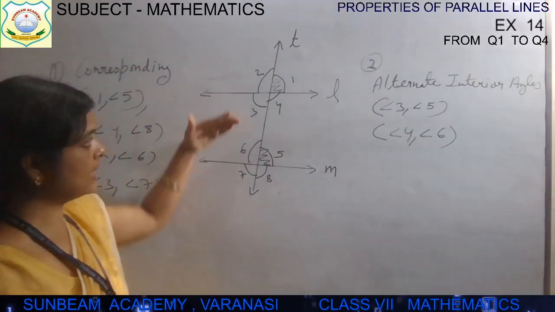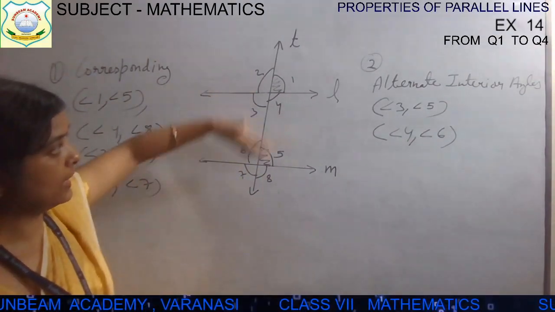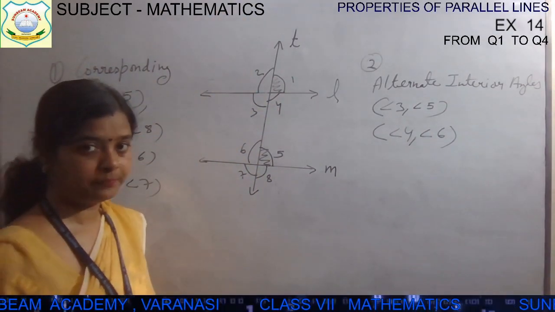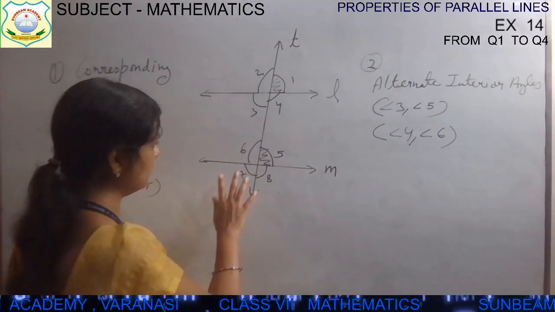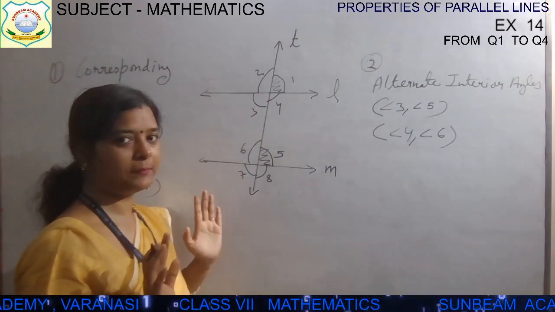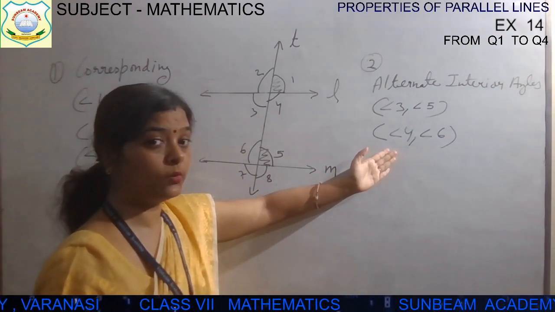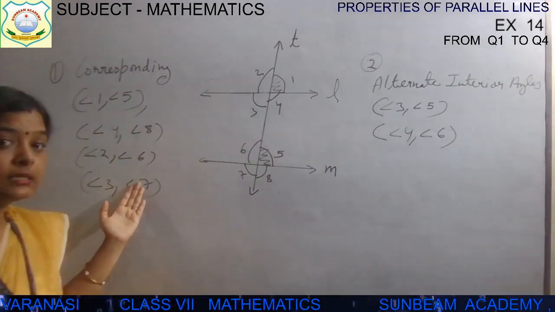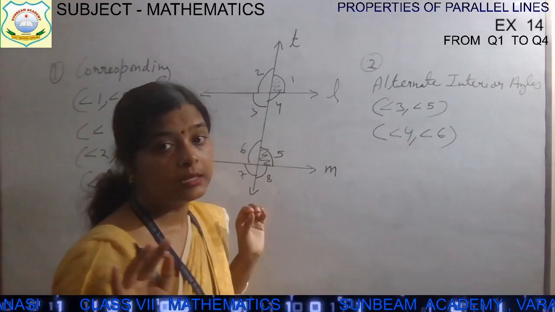When the case is that the lines are parallel, if these two lines are parallel, then अभी ये इतना parallel नहीं दिख रहा है, but then also just imagine that these two lines are parallel. So alternate interior angles will also be equal. Corresponding angles भी equal हो गए and alternate interior angles भी equal हो गए.